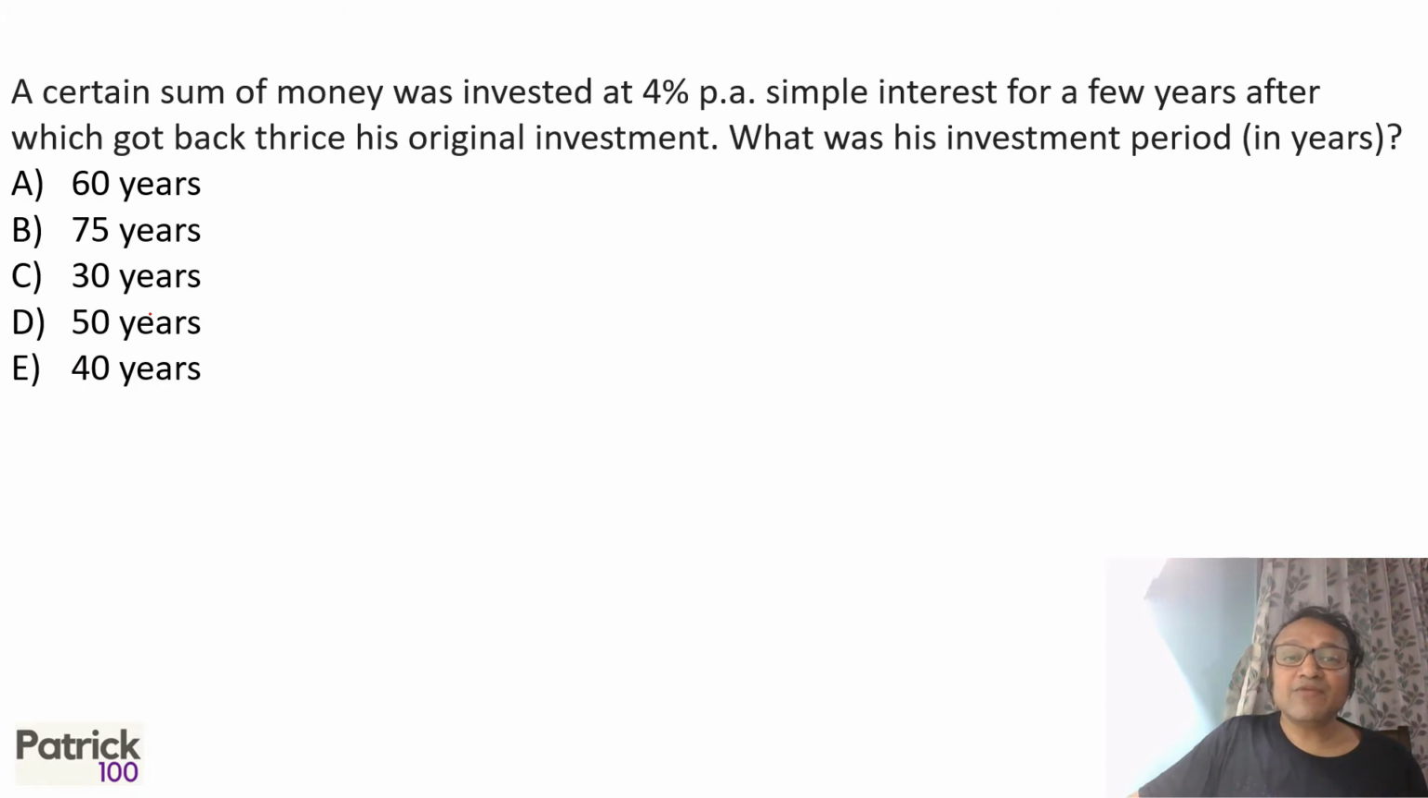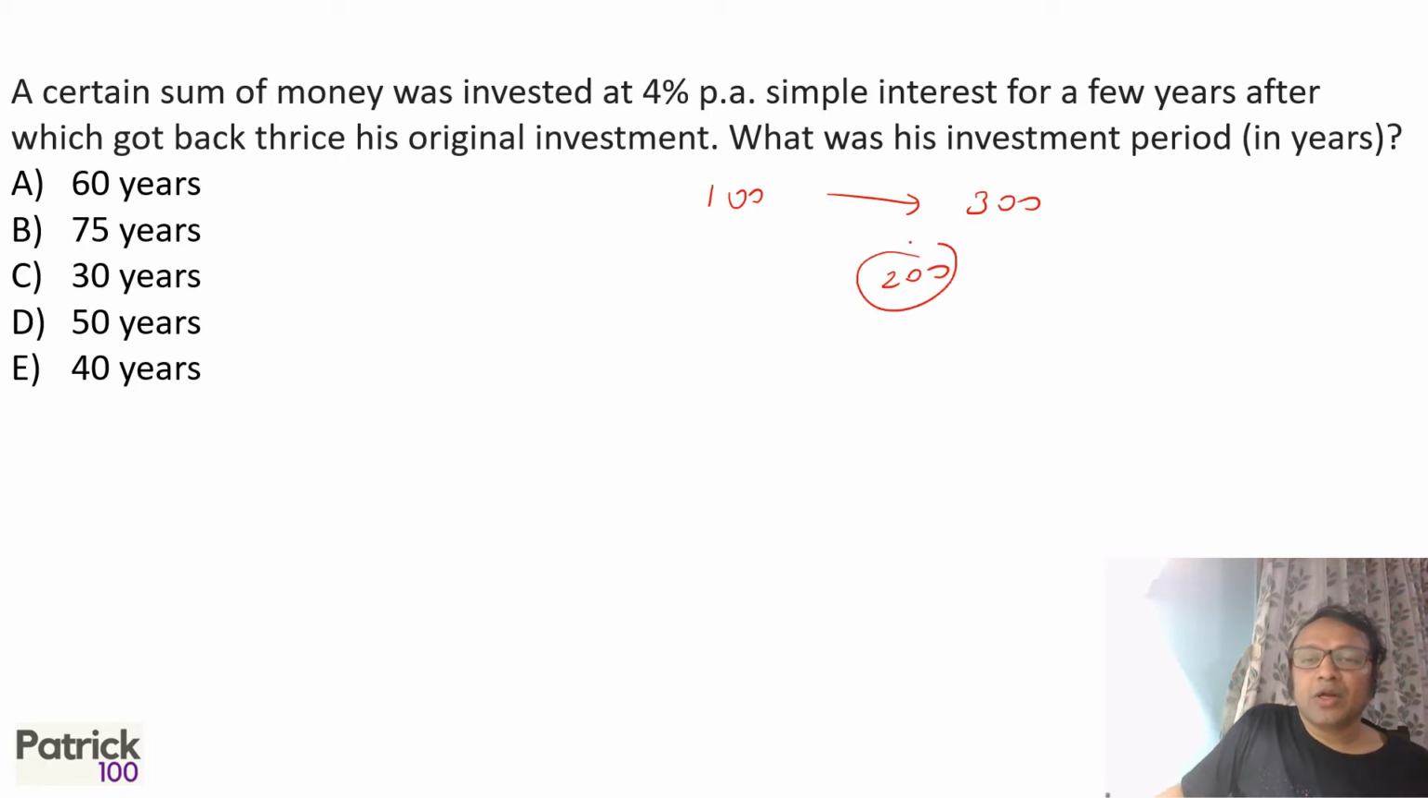A certain sum of money was invested at 4% per annum simple interest for a few years, after which he got back thrice the original amount of investment. If you got thrice the original investment, suppose you invested 100, that means you must have got 300. The interest is 200. Now 4% per annum interest means you're getting 4 interest for 1 year. 4% of 100 is 4 rupees for 1 year. But I want total 200 interest. So 200 upon 4 into 1 upon 4, which will give you 50 years. So I guess 50 years is the answer. D option.